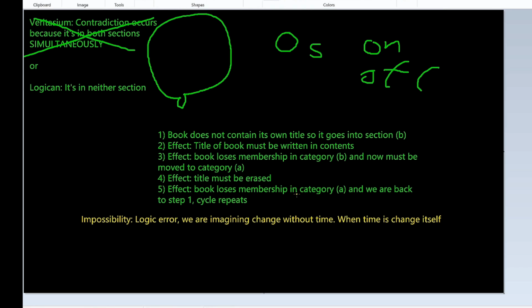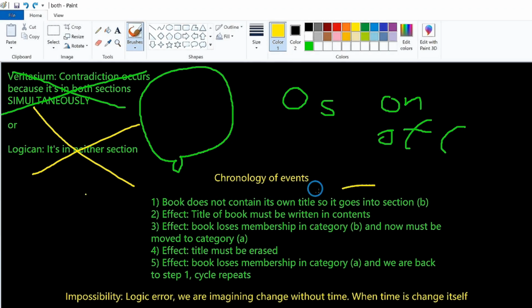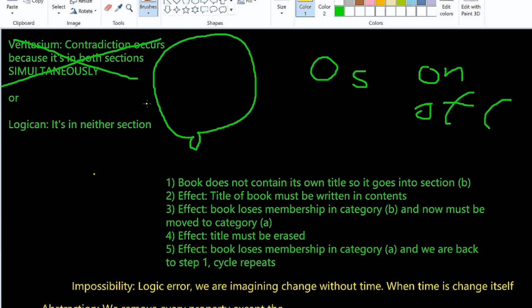So if there's no time, then everything is frozen. That's kind of a good way to imagine it. You remember from all these kids movies, when you stop time, when your clock isn't moving, everything is frozen. Everything in your universe is frozen, including your clock. So if everything is frozen and nothing can change, then how can a light bulb move from on to off? That's an impossibility. In this case, we certainly do have a chronology of events. Event 1 has the effect of number 2. Event number 2 has the effect of number 3. We can't discuss the effects of time if we removed time from our analysis.